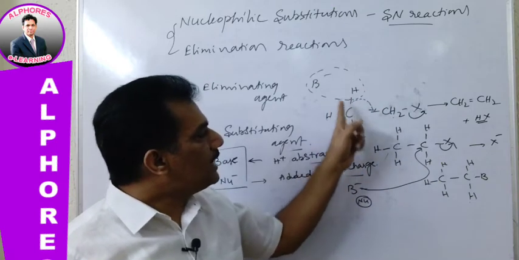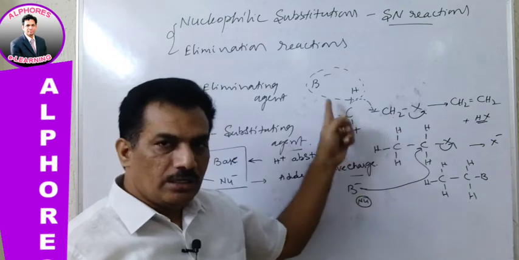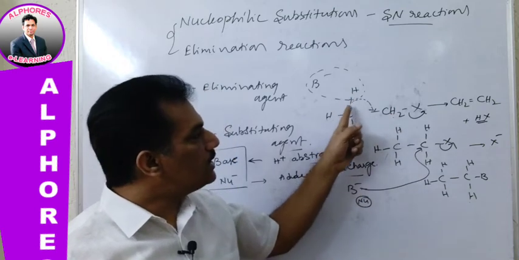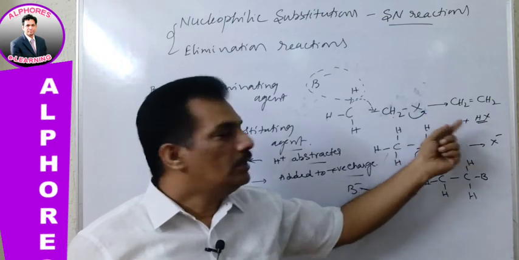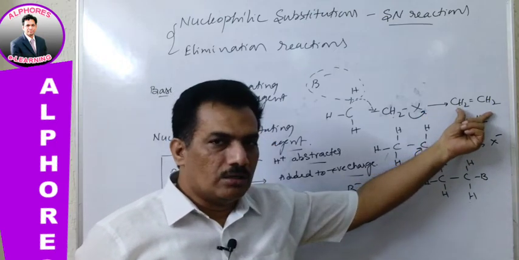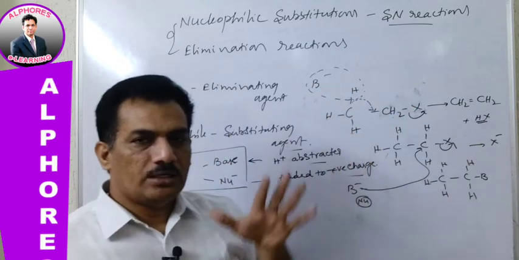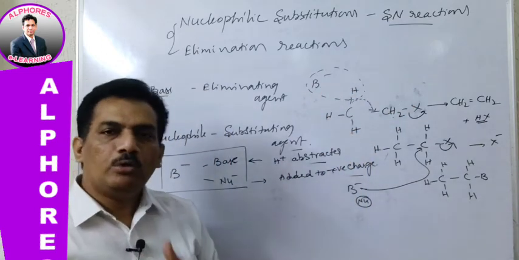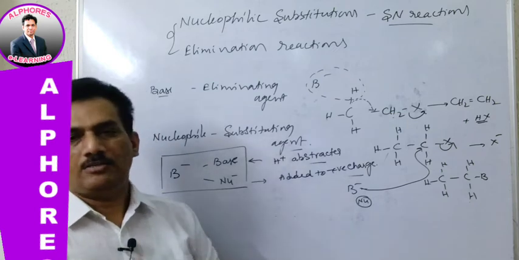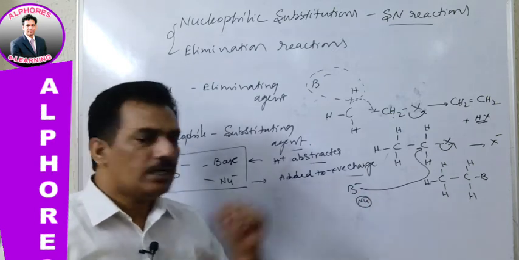Instead of attacking the alpha carbon, it abstracts the H plus, thereby making the pi bond and releasing the leaving group. It is elimination. So now you can understand the same B minus can behave both as an eliminating agent as well as a substituting agent.